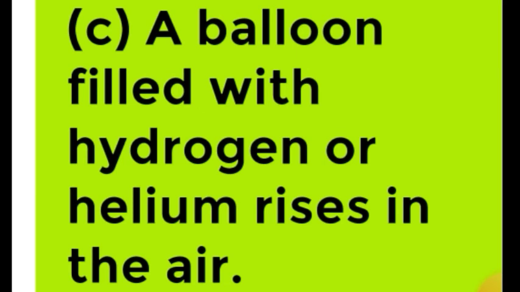So the air which is displaced by this inflated balloon is more dense, hence the balloon rises up. The buoyant force acting on the balloon becomes greater than the weight of the balloon, so the balloon rises and floats in air.